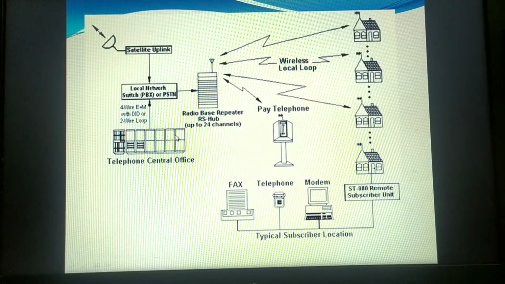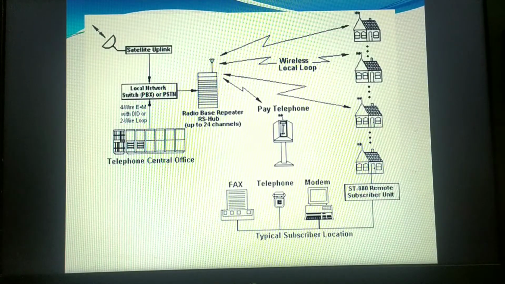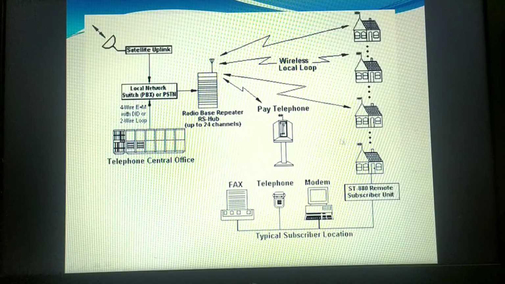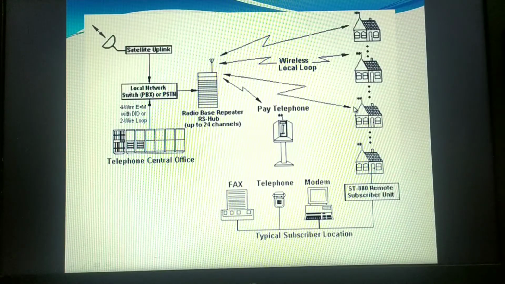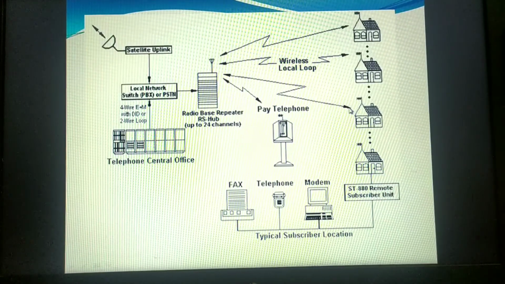Okay, an incoming call will be identified by this switching center and it will route those signals back to the base station. Then the base station will send signals to the destination to find out whether the destination is free or not. If the destination is free, the wireless connection will be made between the source and the destination. Hence, a call will be completed in a conventional manner.